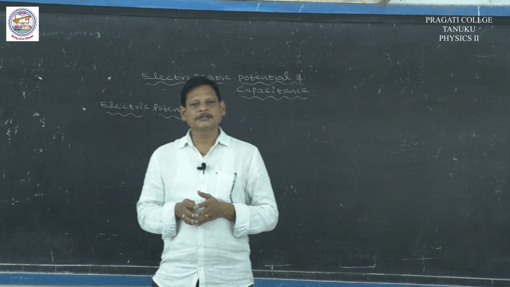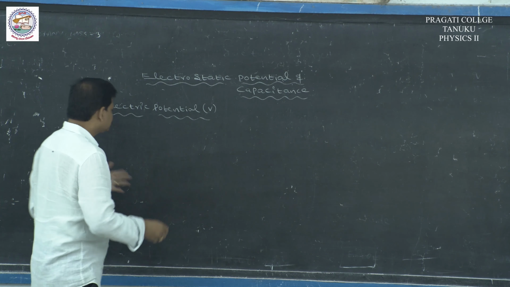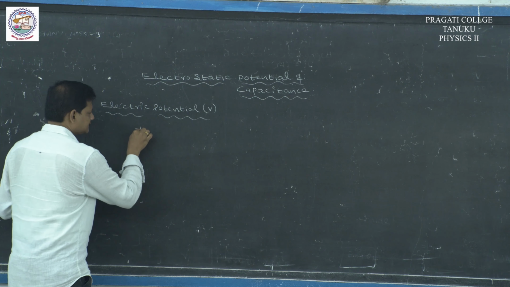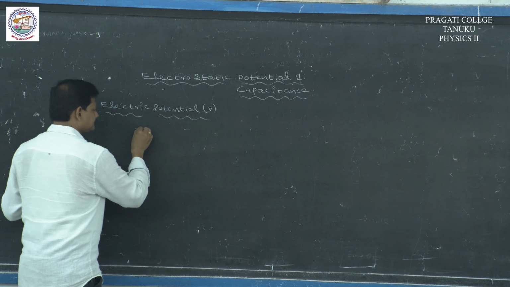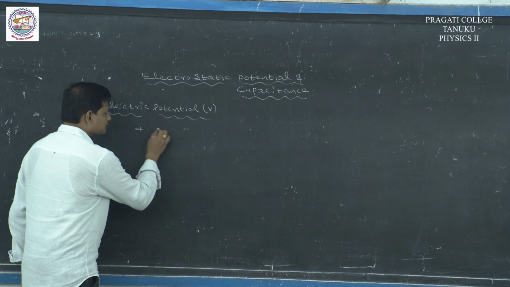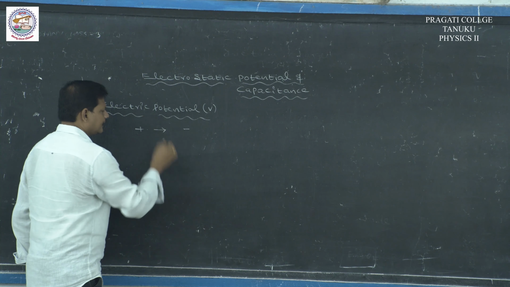So, what is meant by the electrostatic potential? It is a physical quantity which gives the direction of charge flow. Always charge flows from high potential to low potential, that is plus to minus. High potential is taken as positive potential, low potential is taken as negative potential. So, the direction of the charge flow is from positive to negative.